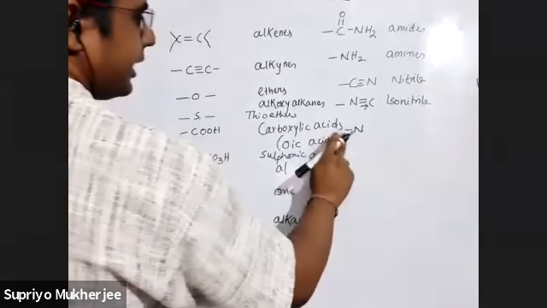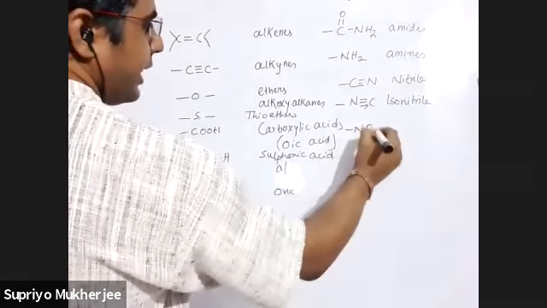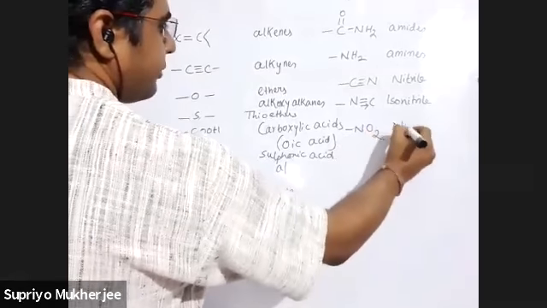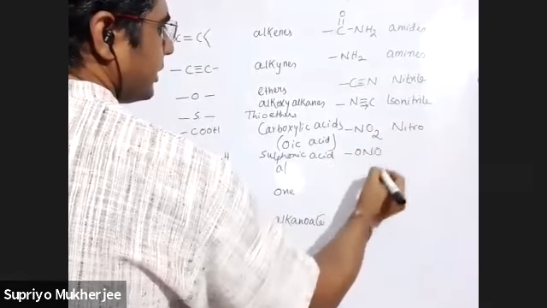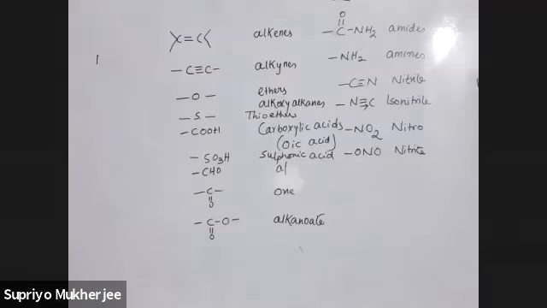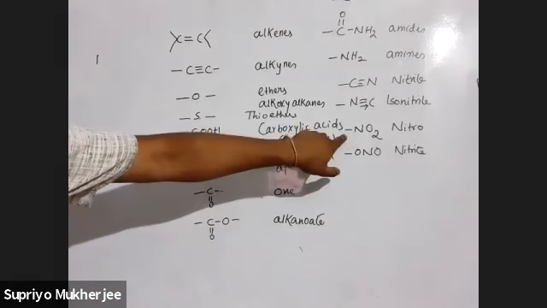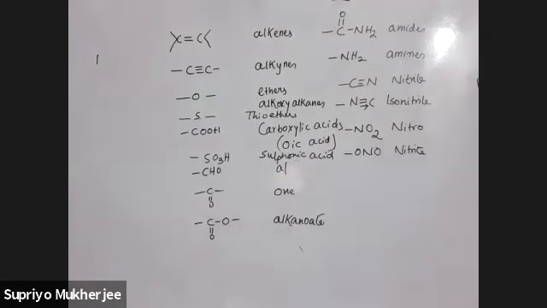If nitrogen is attached as a group to the carbon, and if it is like this, NO2, it is called nitro group. If it is like this, then it is called nitrite. Nitrite is the one you study normally in inorganic chemistry, potassium nitrite, sodium nitrite, and all those things. And now the upper one is nitro, NO2. Both are NO2, but in this one, nitrogen is attached with the alkyl group or with the carbon, and with this one, oxygen is attached. Okay?